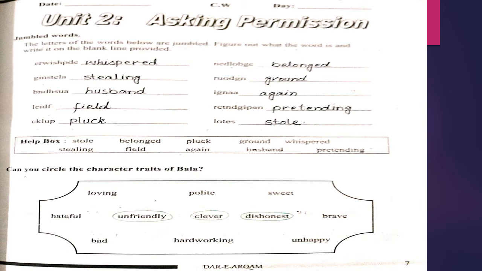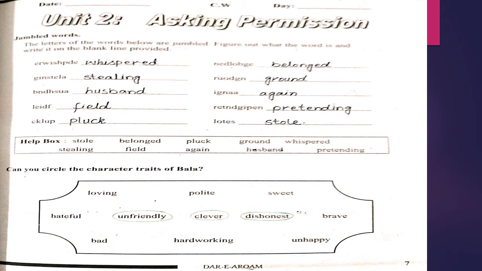Okay, start from the first word, which is whispered. Spellings are jumbled, so you have to write the correct spelling of the word whispered. The next one is belonged. The third one is stealing. Fourth one is ground. Next is husband. The next one is again. And the next one is field.